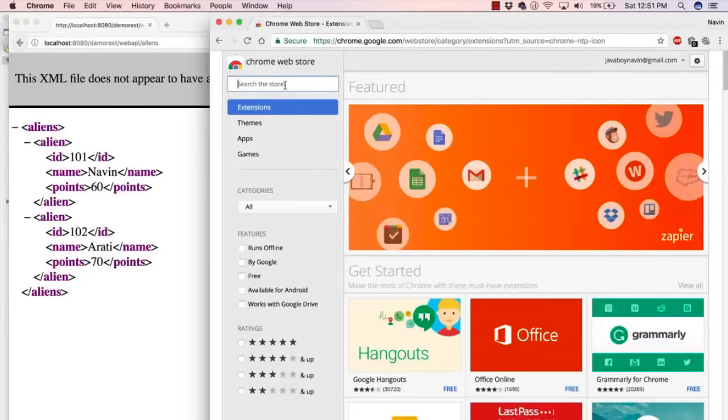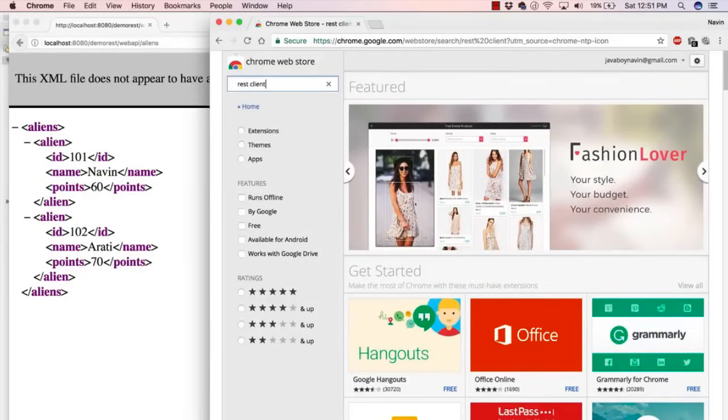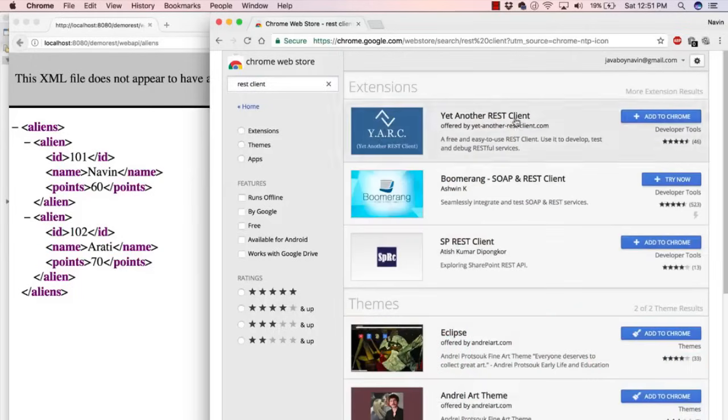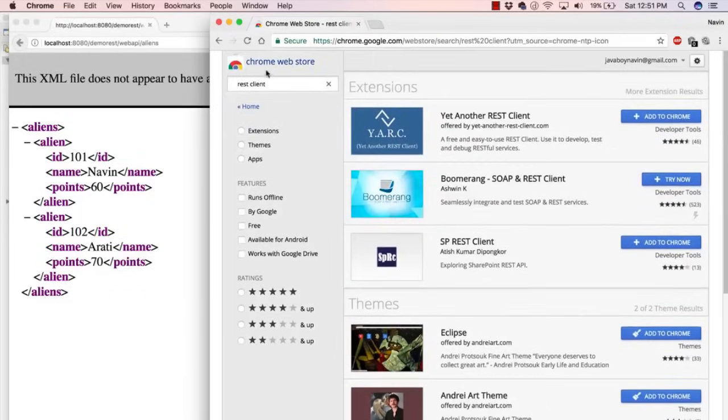And in this web resource, you have to search for which app you want. Again, if you simply search for a REST client, there are multiple apps available. As you can see, if I search for this, I don't know how many options we'll be getting now. You can see we have lots of REST clients available. We have yet another REST client. Okay, we can try all these things which are available, but then we'll be using Postman.